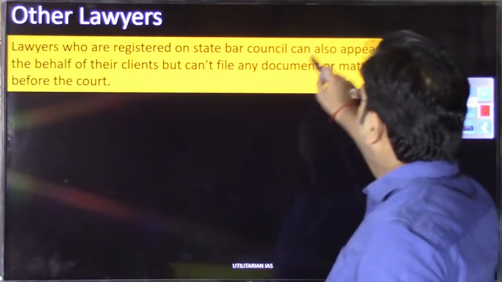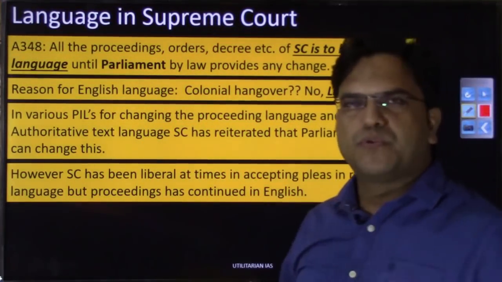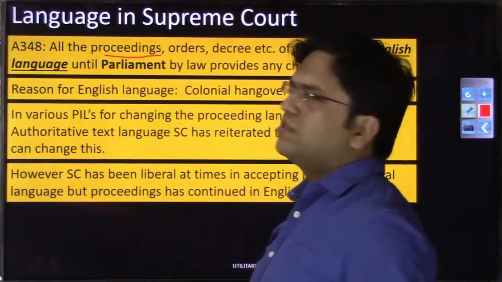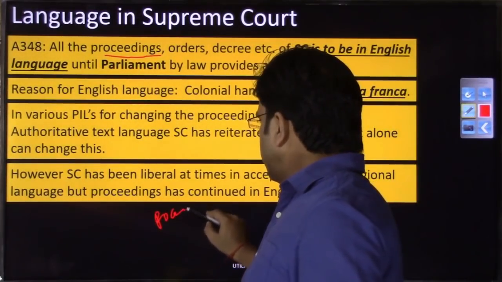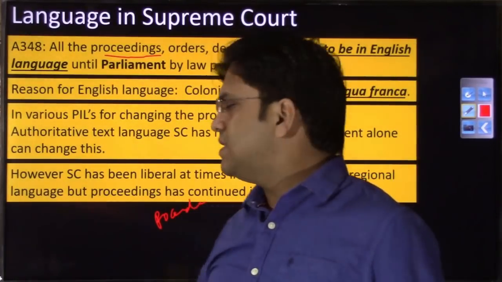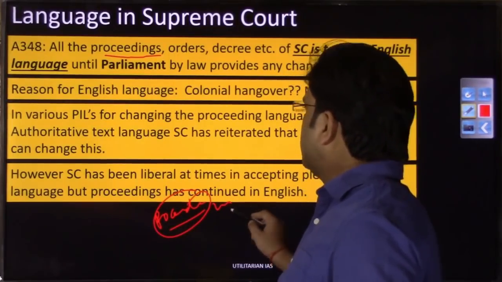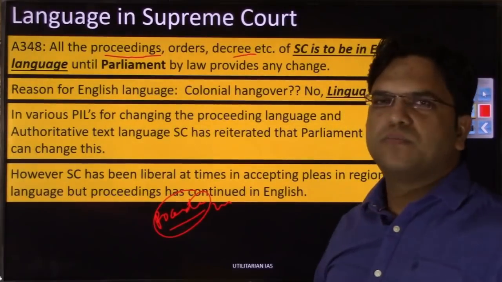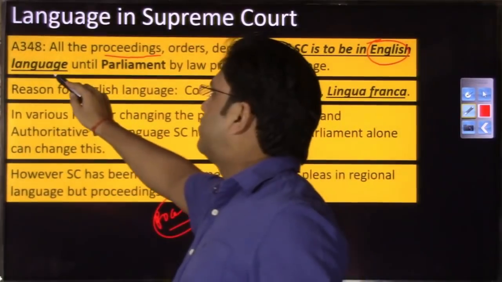Now we are moving to the next slide to discuss the language in the Supreme Court. What is the language of proceeding? The meaning of proceeding is the communication that will happen between lawyers, between the judges, and the communication that is supposed to be with witnesses. All these proceedings, all these orders and decrees, will be signed in the Supreme Court only in the English language, and that is the constitutional provision.